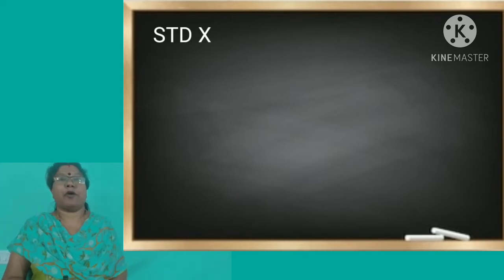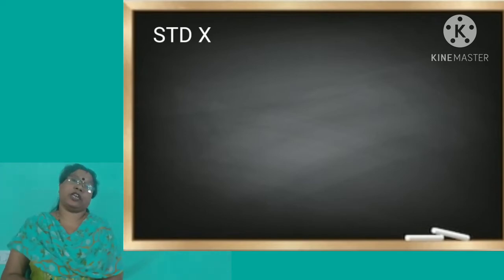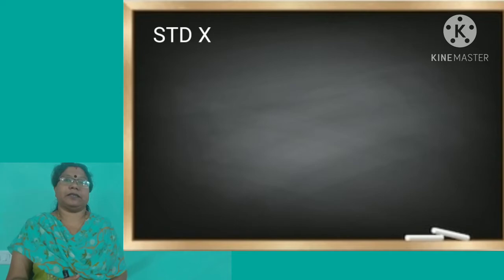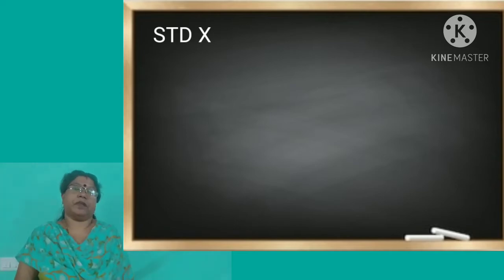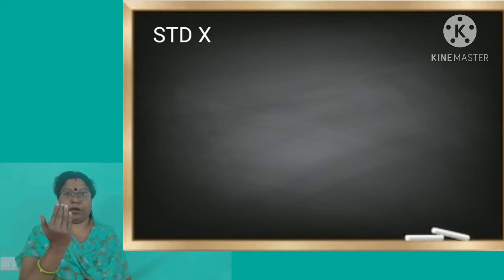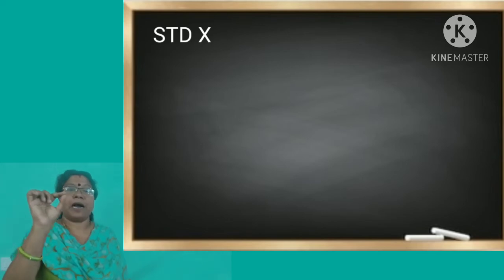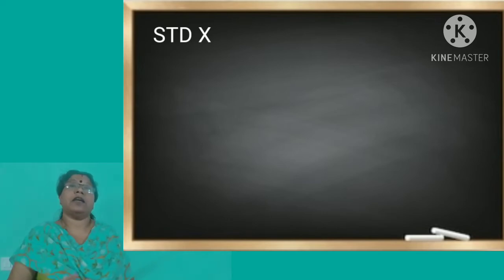That is, near point is the minimum distance at which you are able to read an object. Keep your book in front of your eyes, move your book away from your eyes, and mark the distance where you can have a clear vision. For a healthy eye, the nearest point is 25 centimeters.